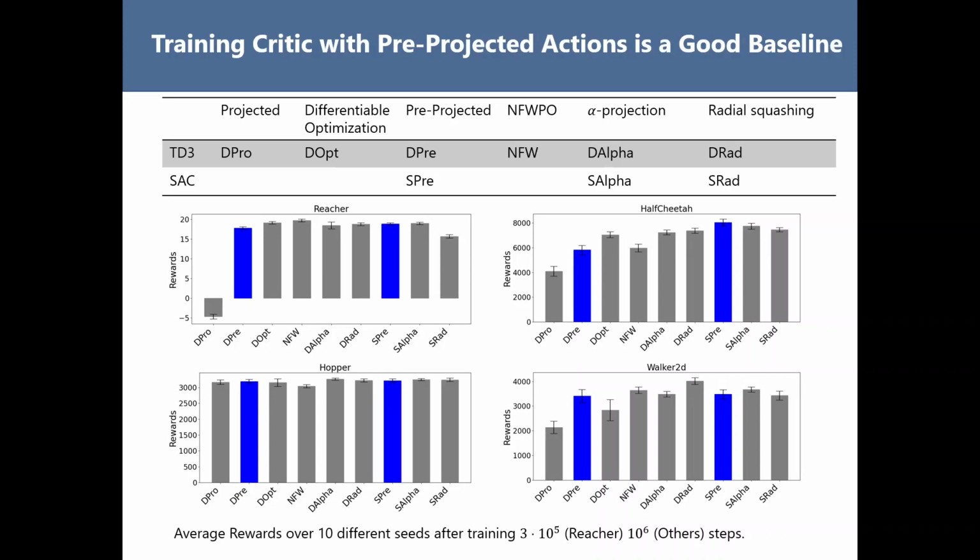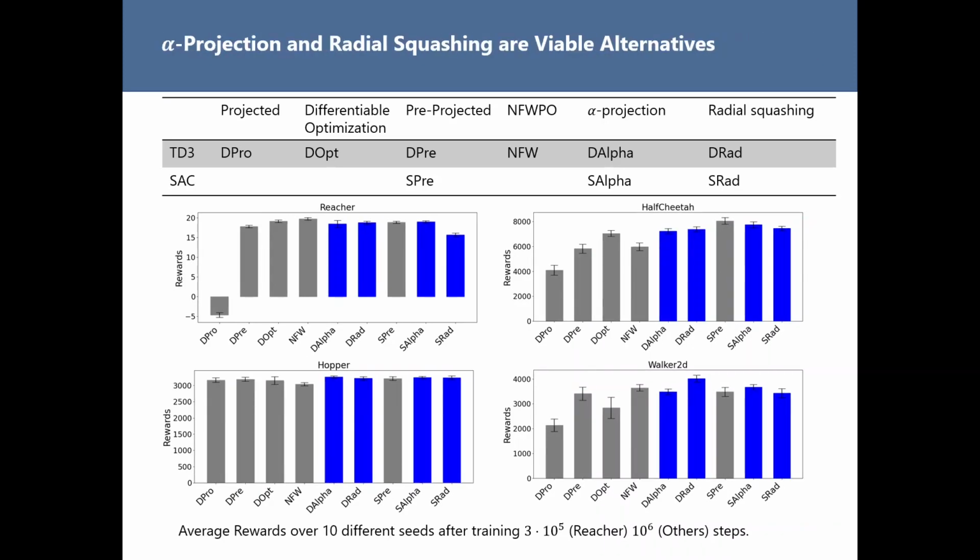One main takeaway from our evaluation is that the simple baseline method that trains the critic with pre-projected actions is actually a very good baseline, performing almost as well as any other methods. This is in contrast to training the critic with projected actions, which has been used as a baseline in some of the previous works. We also saw that alpha projection and radial squashing are viable alternatives to the closest point projections. We see that there is no inherent reason to map actions to the closest feasible actions.